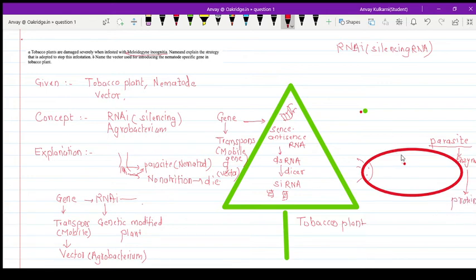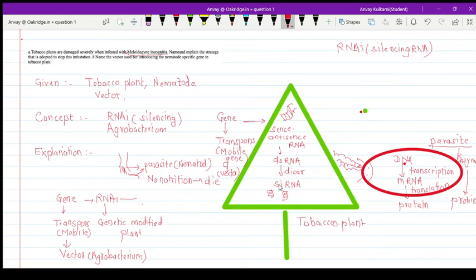Now, we'll see how this protein is synthesized in the nematode. The main precursor for protein synthesis is DNA. DNA will produce mRNA during the transcription process and it will produce the protein molecule in the translation process. Now we'll study what will happen when this parasite attacks the tobacco plant.